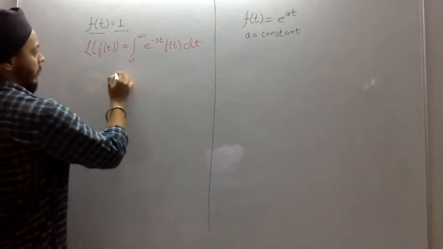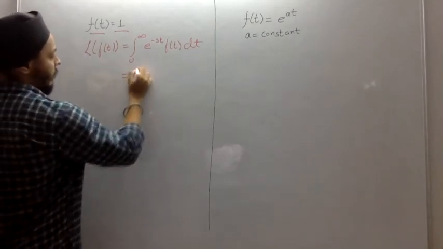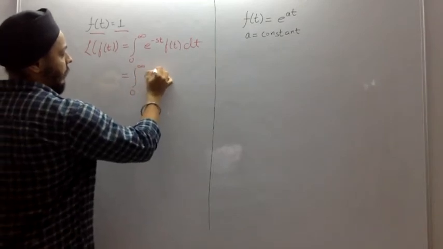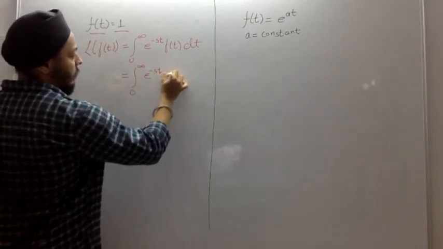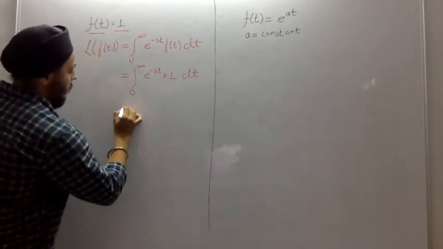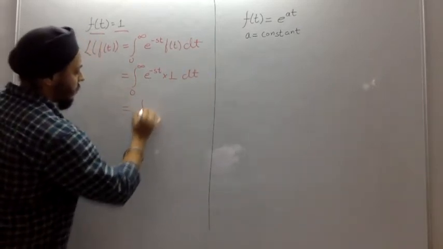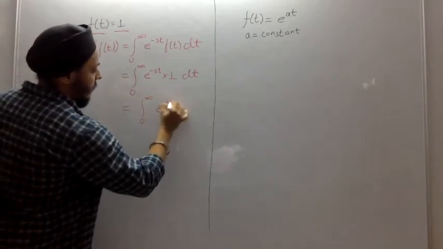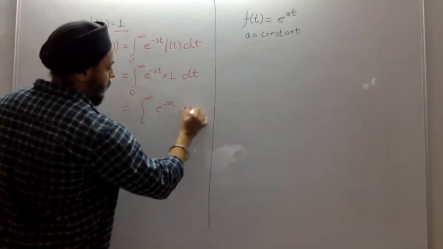Correct? Here our f of t is equal to 1, so we will be integrating from 0 to infinity e to the power minus st into 1 dt, which will give us the integration from 0 to infinity of e to the power minus st dt,